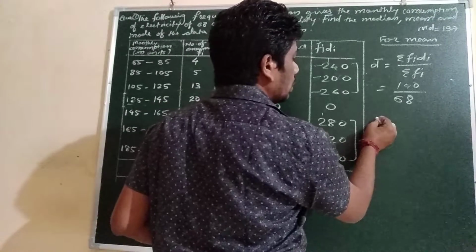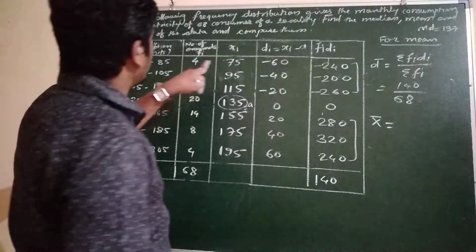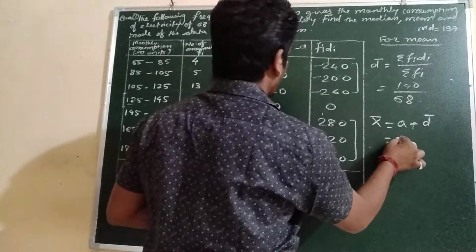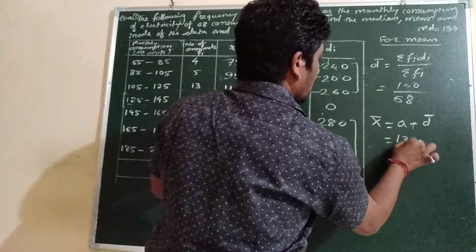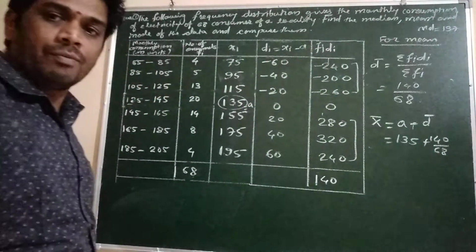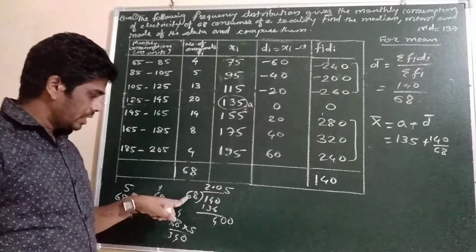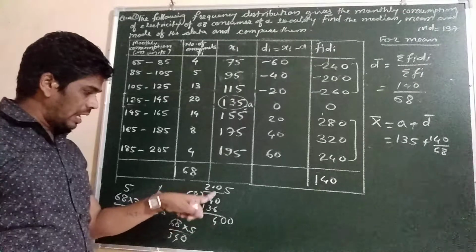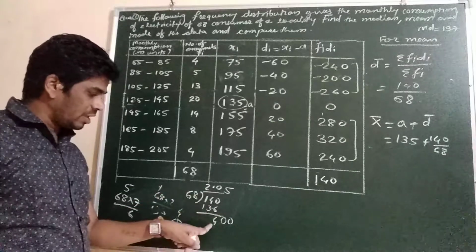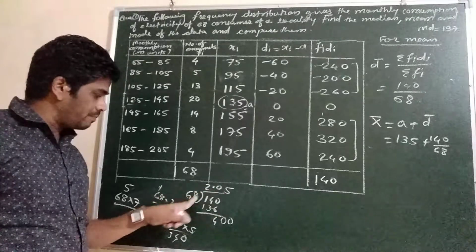Then we have to apply here x bar. X bar equal to what? X bar equal to this a plus this d bar, which means a will be 135 plus 140 upon 68. So it is a decimal number, so we will divide 140 by 68, so we will get 2.05. Okay, here 68 twos are 136, then 4 we will get, that is 40, the decimal we will put here. Then 40 will be less than 68, so we will take one more 0, so we will put 0 here. Then 5, so you will get 340.